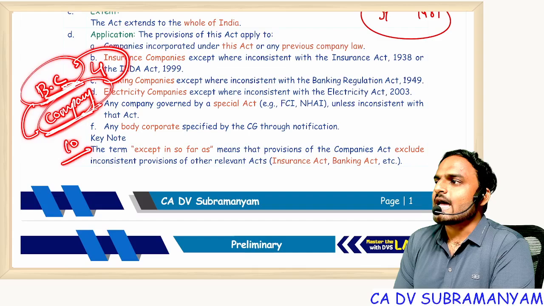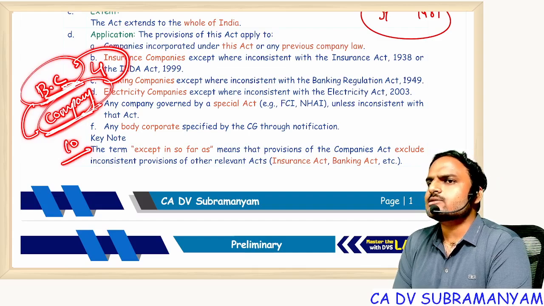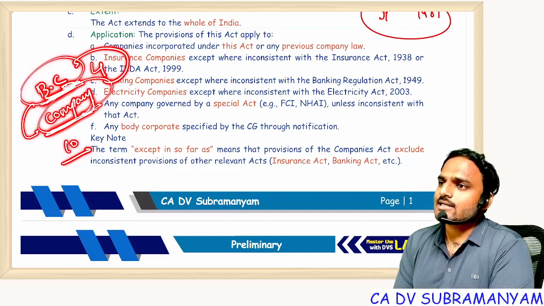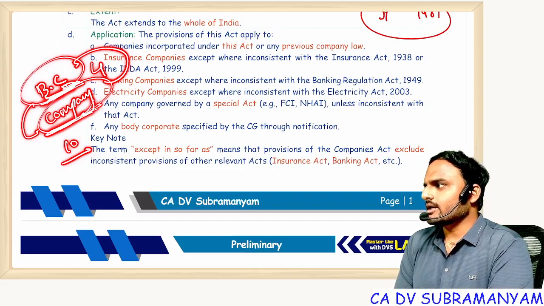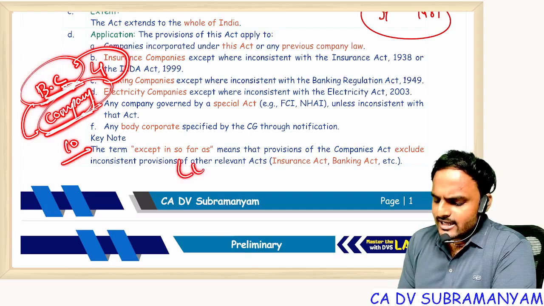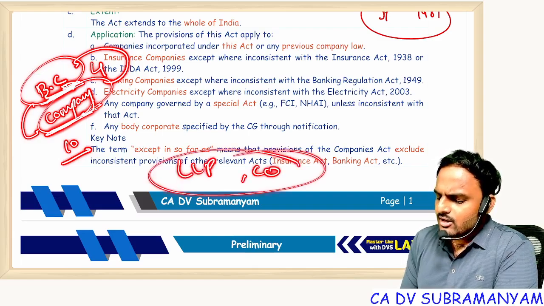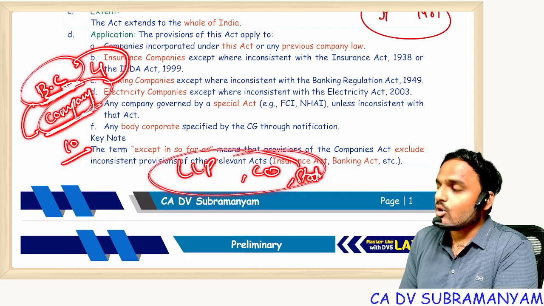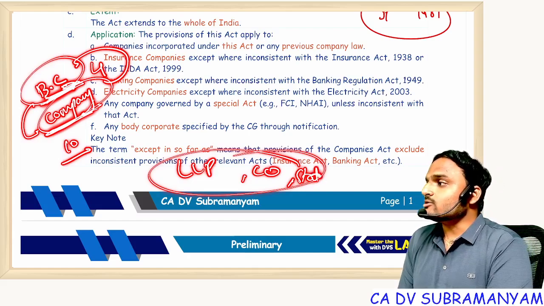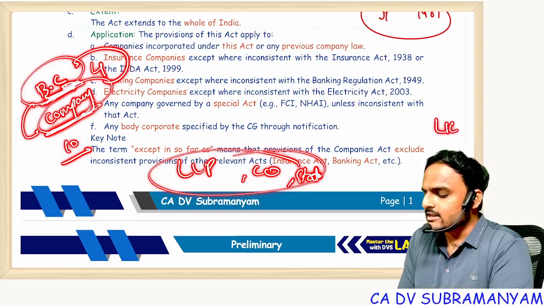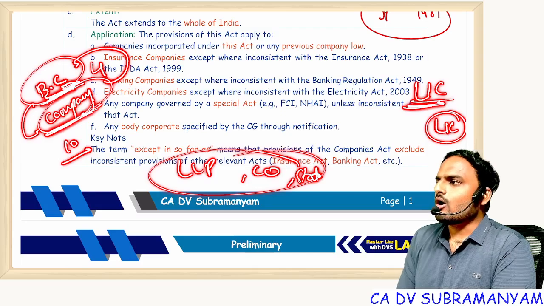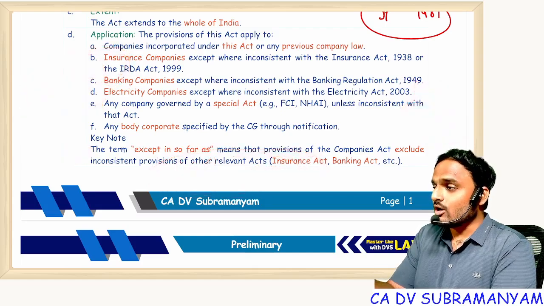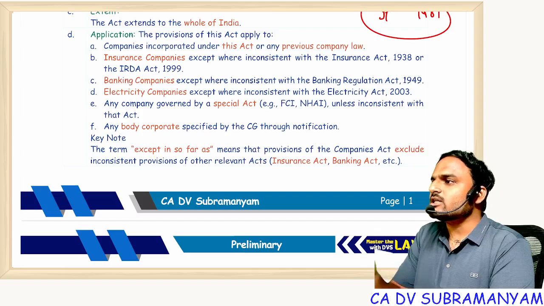If such incorporation happens under the LLP Act, then it is an LLP. Under the Companies Act, then it is a company. Under the LIC Act, it is LIC. Under the Banking Act, it is a bank. Getting my point? That means all LLPs, companies, all statutory companies are body corporates. You know, for LIC there is an act called the Life Insurance Corporation Act. Understood? So all companies are body corporates, but all body corporates need not be companies.